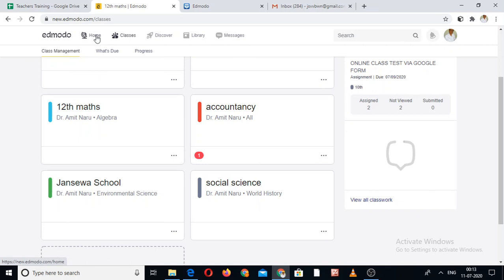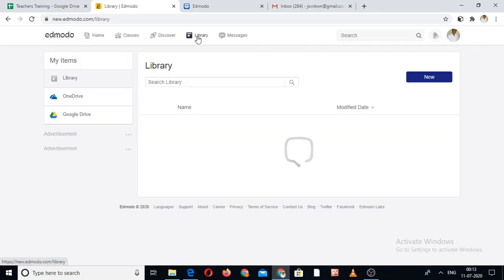The next point after the home, the classes, is the library. All my assignments and quizzes will be stored here. This is one kind of storeroom. Google Drive is also here, meaning I can import all information from all features of Google Drive, like Google Docs, the Excel sheet, the PowerPoint, and the Google Form also, as we discussed in the last video.